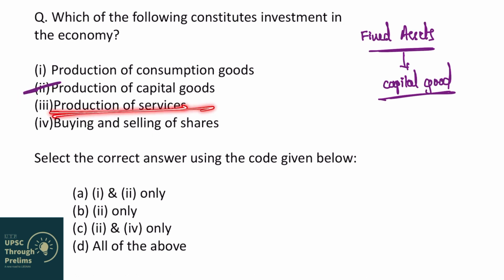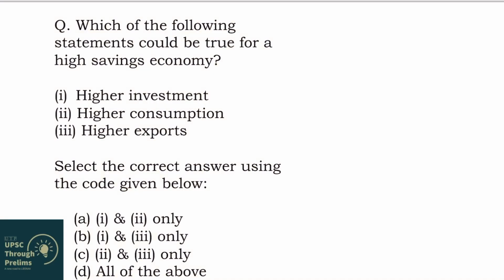Production of services. See, production of consumption goods, services, these do not constitute investment in the economy. So, option 3 is also wrong. Buying and selling of shares. I told you buying and selling of shares, though it is called investment in common parlance, but in economics, it is not called investment in economy or gross investment in economy. So, option 4 is also wrong. So, we are left with only option 2. So, B is correct. Let us see the next question.